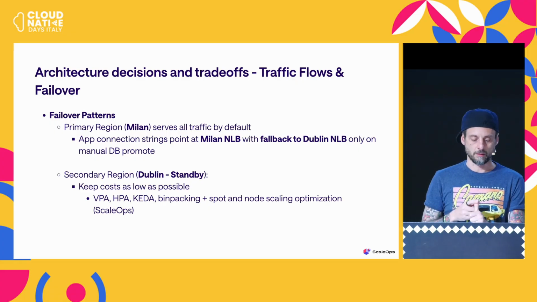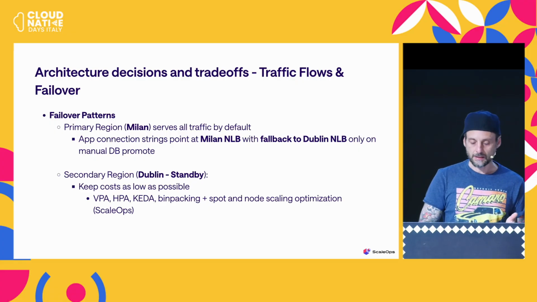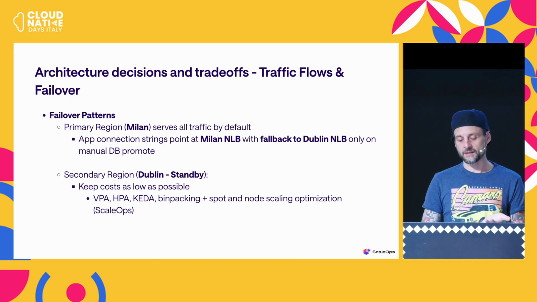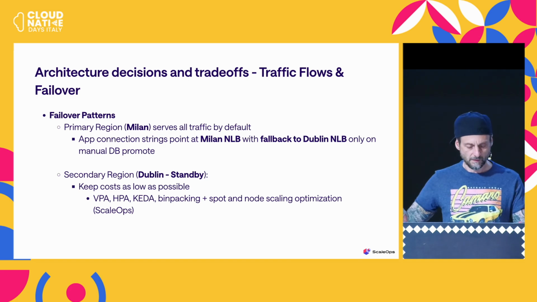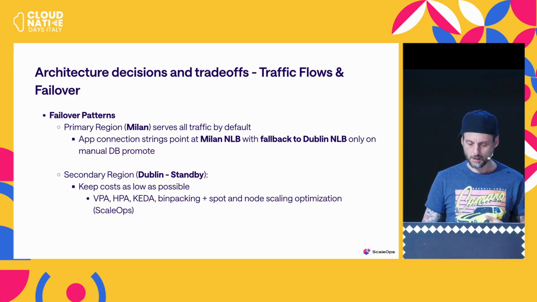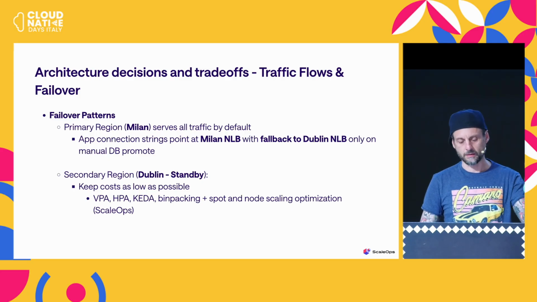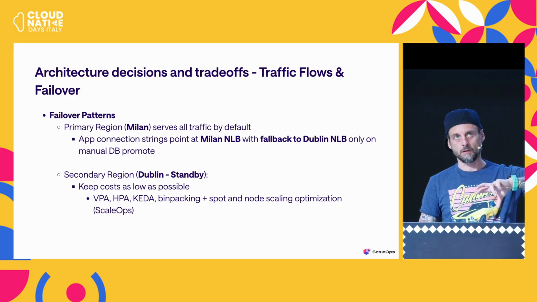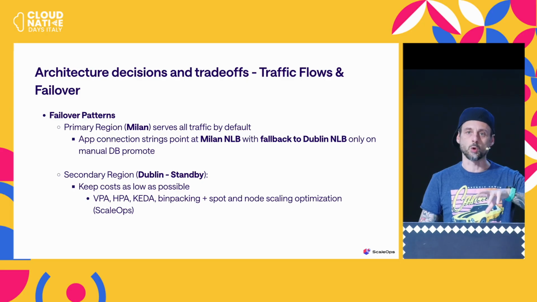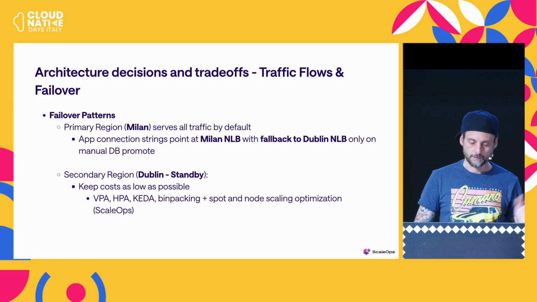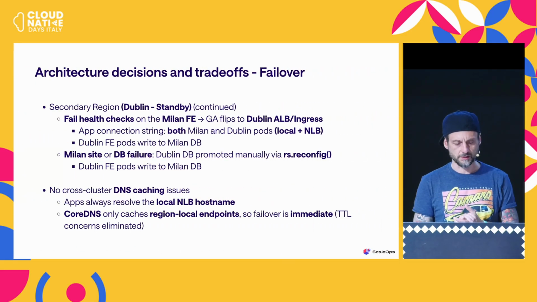Of course, you can use VPA, HPA, KEDA, bin packing, spot instances, node scaling and optimization. You may want to use something like scale-ups that puts some intelligence into managing the whole cluster and how it's automatically provisioned for the right size for the limit, the request, and the nodes, Karpenter, etc. So this is a consideration.